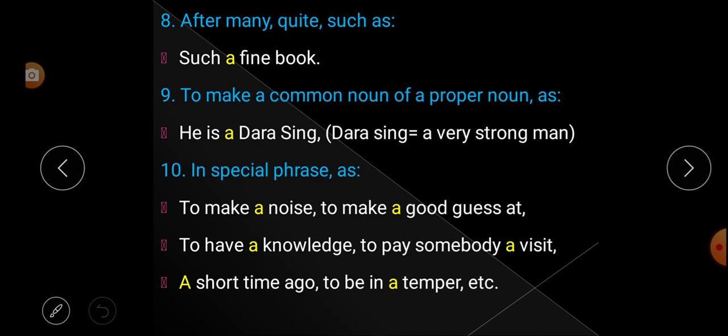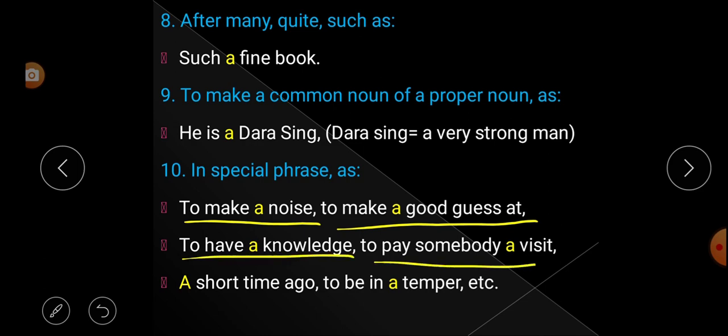Rule number 10: in special phrases. In special phrases also we use the indefinite article. Look at some of the examples. To make a noise. It is a phrase. To make a good guess at. It is also a phrase. To have a knowledge. It is also a phrase. To pay somebody a visit. It is also a phrase. A short time ago. To be in a temper. These all are single phrases.